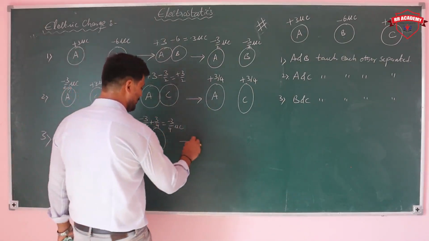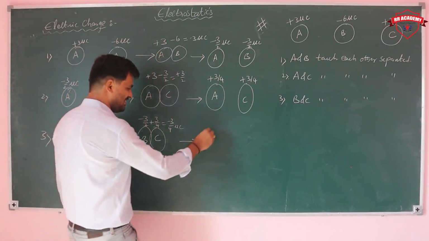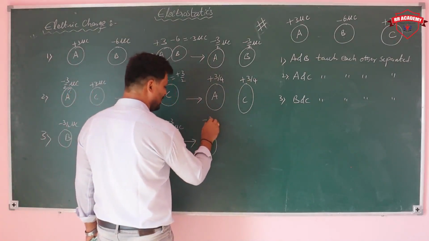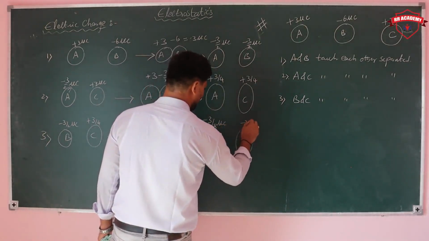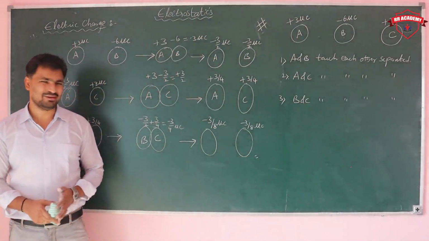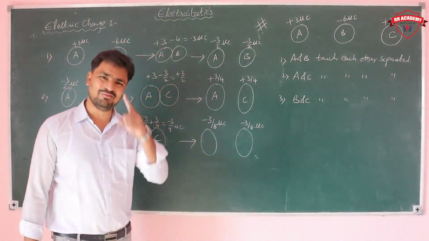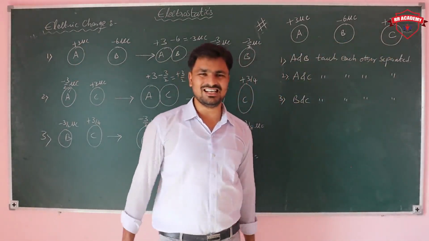So now what about the final charge on B and C? The value goes to half again. Minus 3 by 8 microcoulombs and minus 3 by 8 microcoulombs. If you are adding both, that must be 0 because the total charge is 0. So see here.